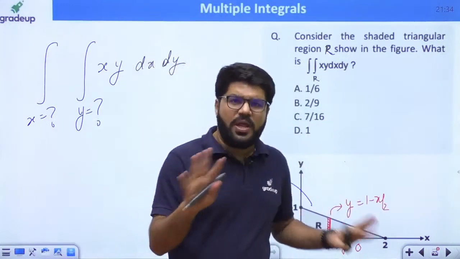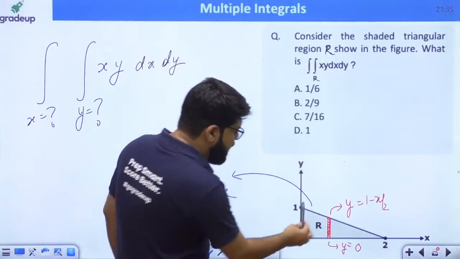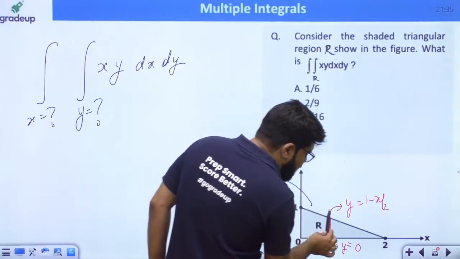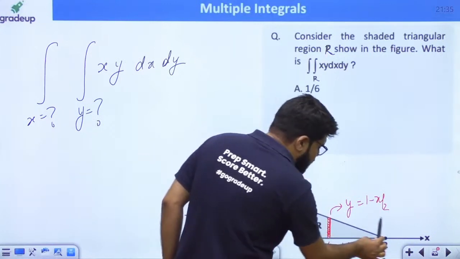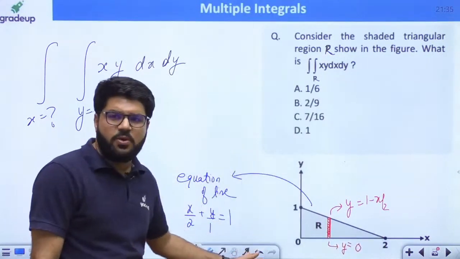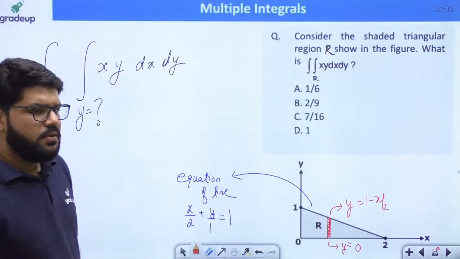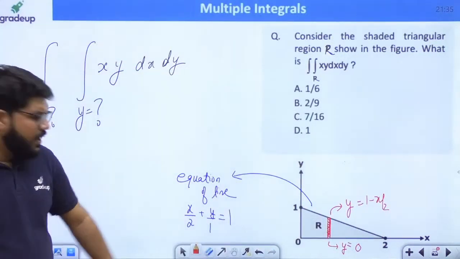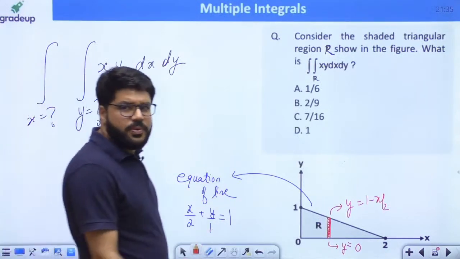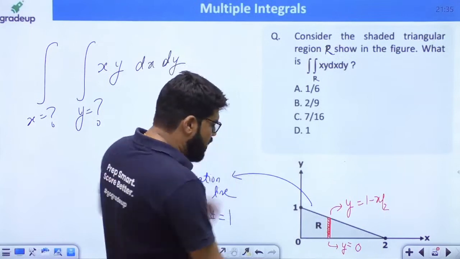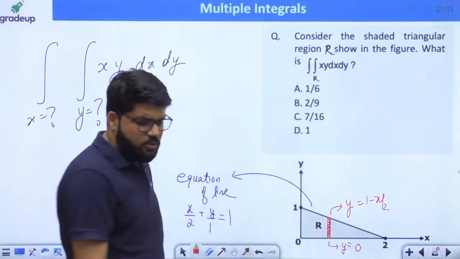I want to break this two-dimensional region. It is a 2D region. So I divide the 2D region by taking a vertical strip, and I would like to slide this vertical strip from x equal to 0 to x equal to a. Why take that 1? This is the y-intercept, 1. So I take the vertical strip and slide it horizontally to cover the two-dimensional